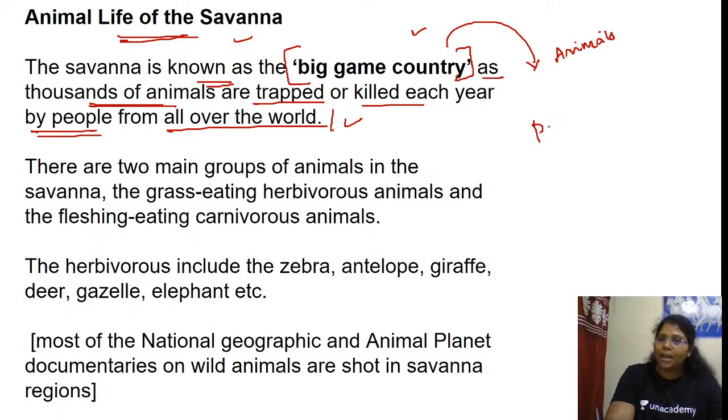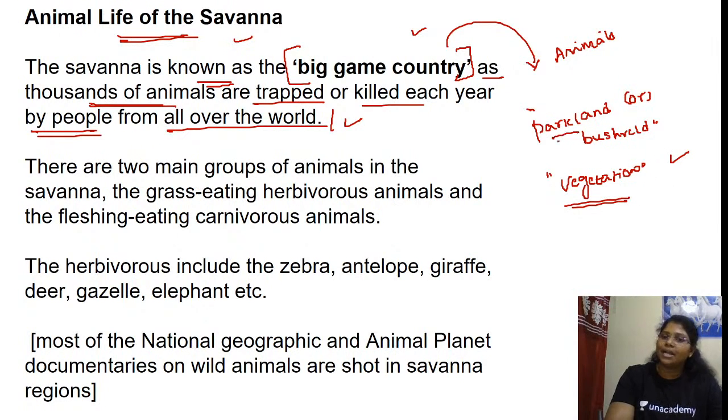And what is the term parkland and bushveld? This term represents the vegetation in savanna. Is this clear? Any doubt? Parkland or bushveld is the term that represents the vegetation, and big game country is what savanna is known as because it represents the animal life of savanna. So animals are trapped and killed each year by people all over the world.